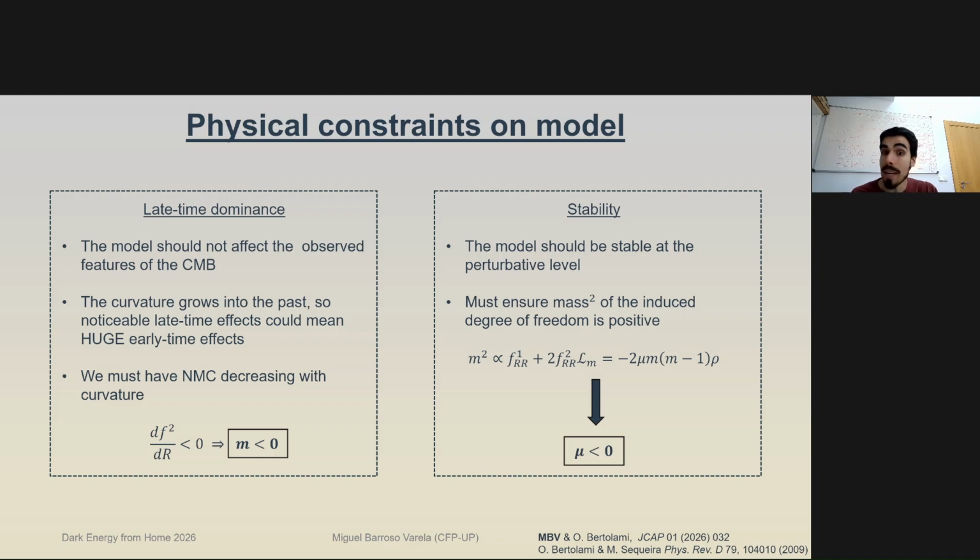And it turns out that in our model under consideration, this is proportional to mu, m, and rho. Because of rho being positive and m being negative, as we just saw, this means that for the stability of the model, mu must necessarily be negative, or else we can run into Dolgov-Kawasaki instabilities because of the mass squared being negative.